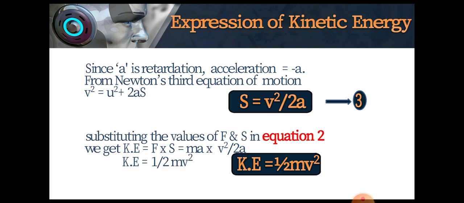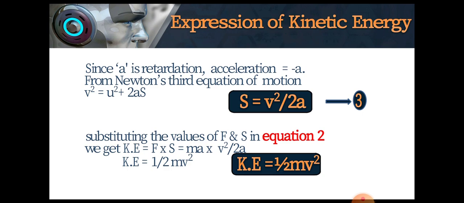Since a is retardation, it is taken as minus a. Here the negative sign indicates negative acceleration. Now from Newton's third equation of motion, we have learned that v squared is equal to u squared plus 2as. Carefully substituting v is equal to 0, u is equal to v, and a is equal to minus a, it will be 0 is equal to v squared minus 2as, or v squared is equal to 2as. Hence s is represented as v squared by 2a.